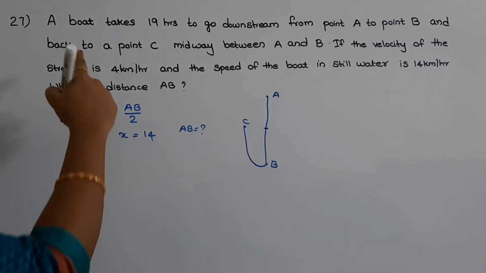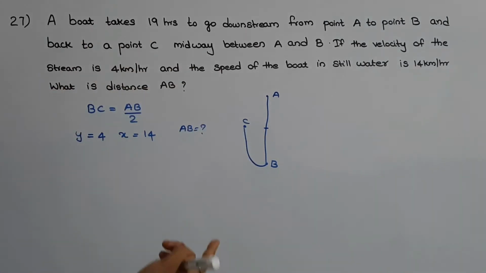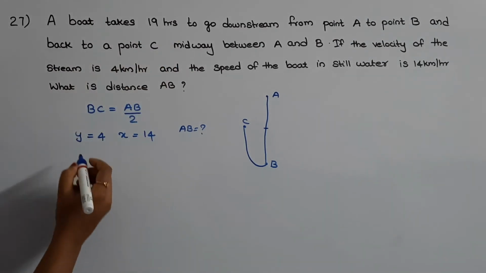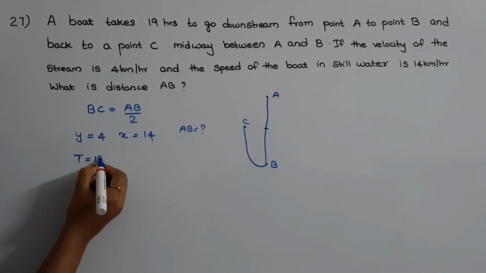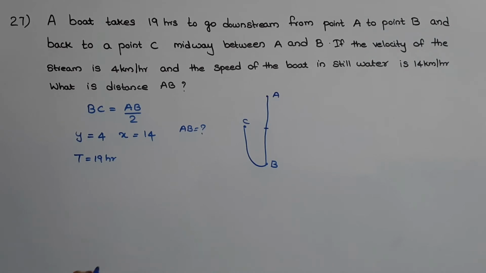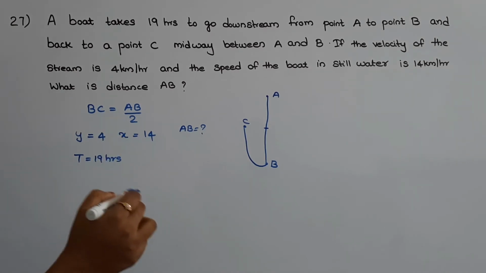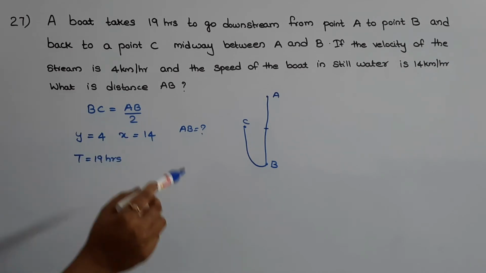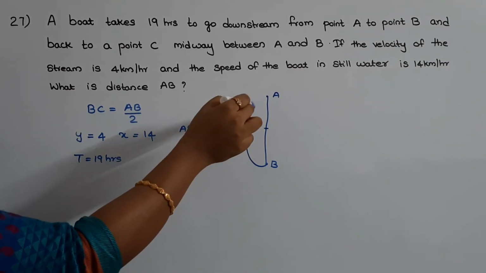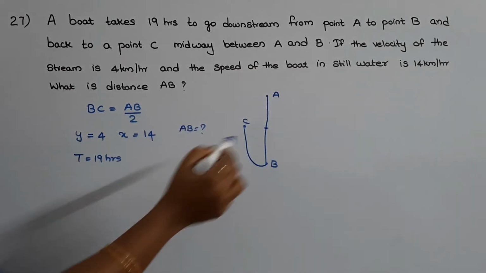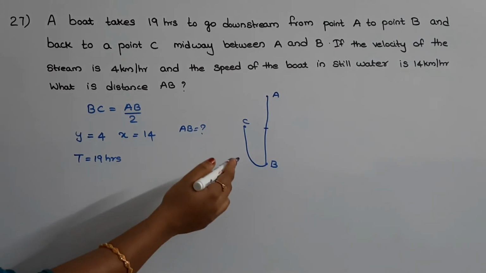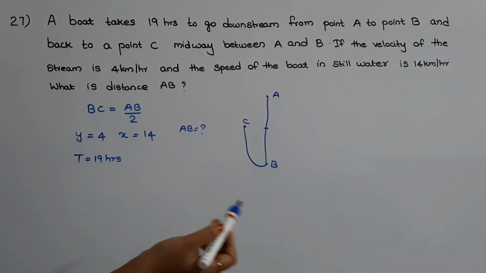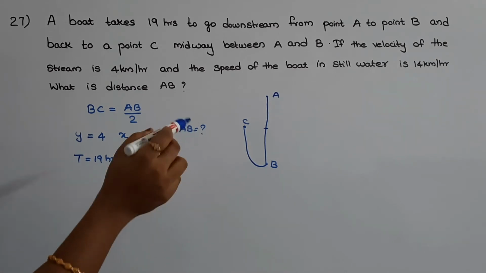So the total time taken to travel upstream and downstream is given as 19 hours. So when total time is given, we have a formula to find out the distance. D is equal to (x square minus y square) by 2x into t. But that formula is applicable only when the upstream distance is same as that of the downstream distance. But in this question, the upstream distance is not same as that of the downstream distance. Hence, we cannot use that formula.